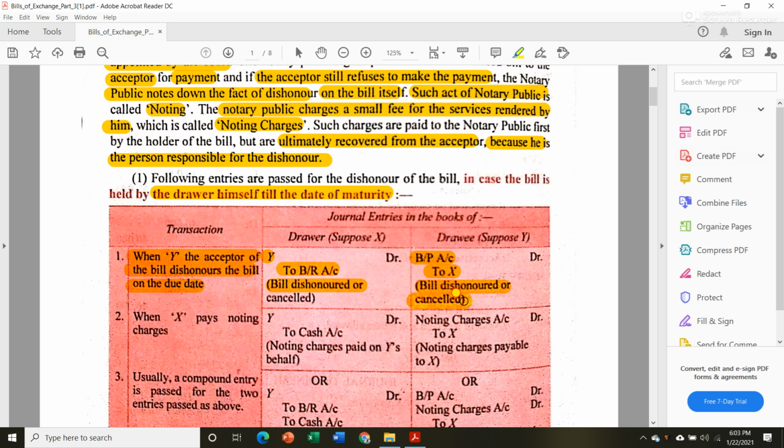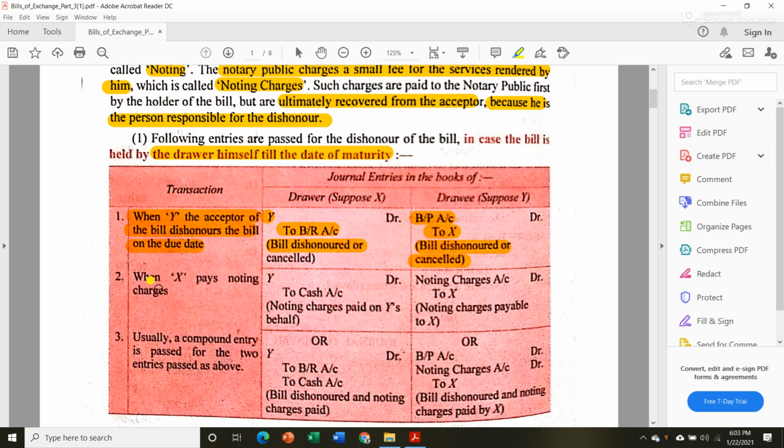Okay, then in book of Y, the journal entry will be bills payable account debit to X, saying that bill dishonored or cancelled. Okay, then after that, when X goes to a notary public and pays noting charges, that time what he will do is that he will debit Y's account to cash account, because ultimately he is going to charge that noting charges from Mr. Y.